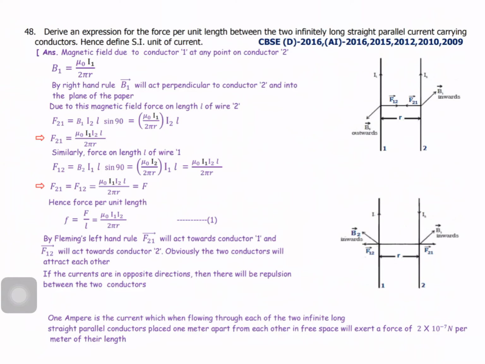Now, based on that, how do we define 1 ampere? 1 ampere is the current which, when flowing through each of two infinitely long straight parallel conductors placed 1 meter apart in free space, will exert a force of 2 times 10 power minus 7 newton per meter of their length.